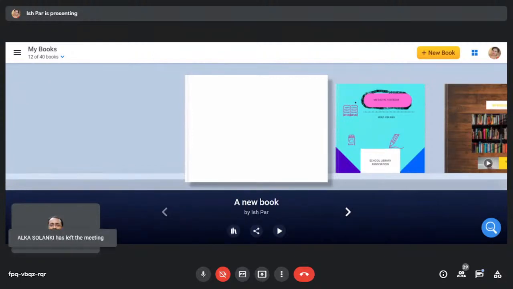Another question is there: is there any limit to the number of pages that can be added in a given book? Means in one book, how many pages we can add? You can add hundreds of pages. There is no limit till date. But in future, because new options are coming every day, they may put a certain limit to it. But right now, you can use n number of pages.